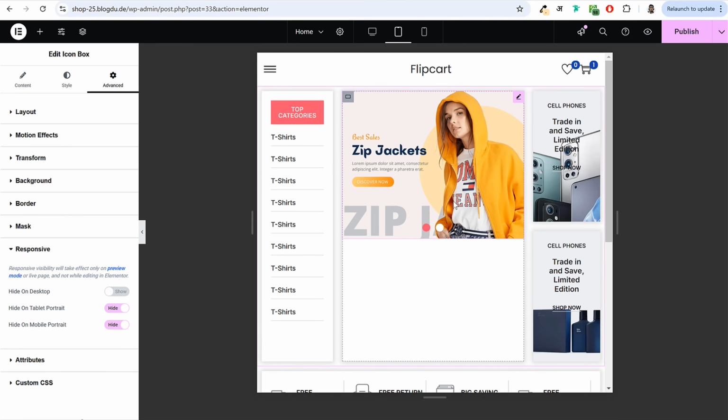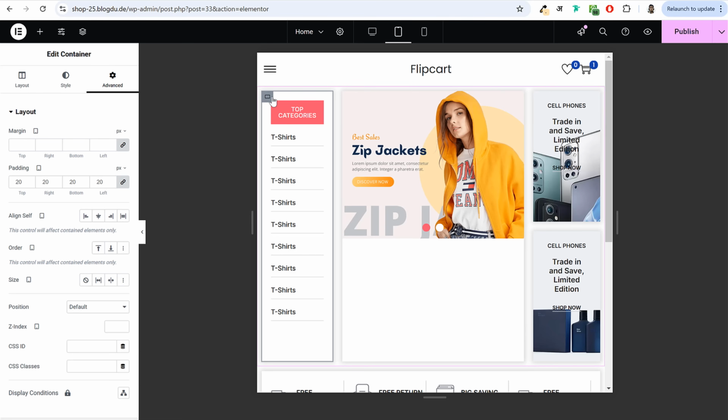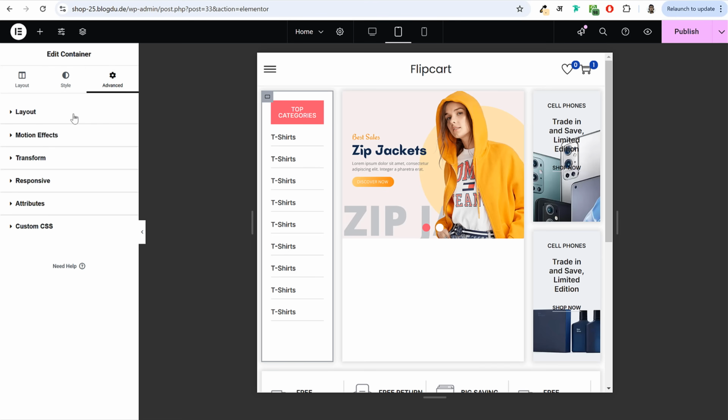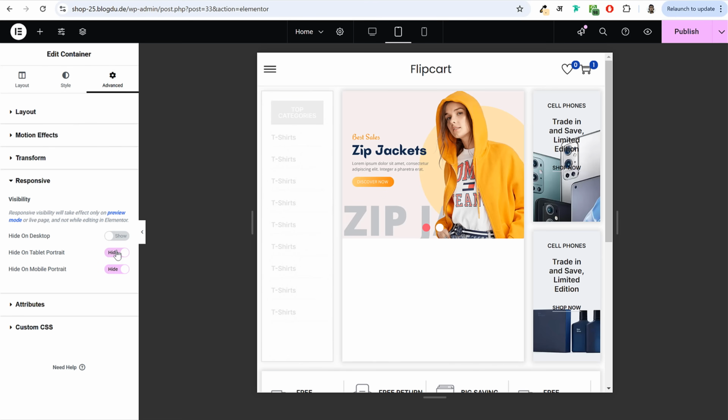Then for this one, maybe you can do one thing, you can hide any one of these columns. If you want, you can hide this column, the left one, categories one, or if you want, you can hide this column at the right hand side. Okay, the banner one, whichever you want. So for example, if you want to hide this one, the categories one, you can click on edit container, go to advanced, responsive, and you can hide on tablet.